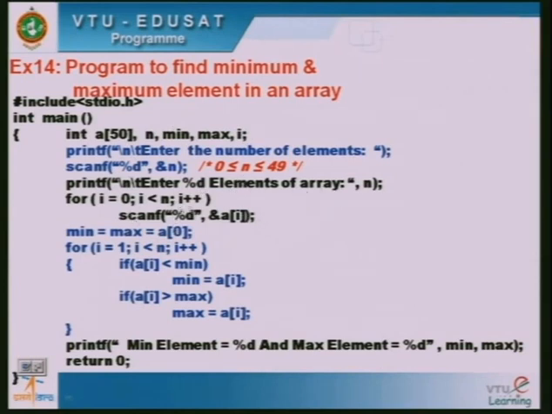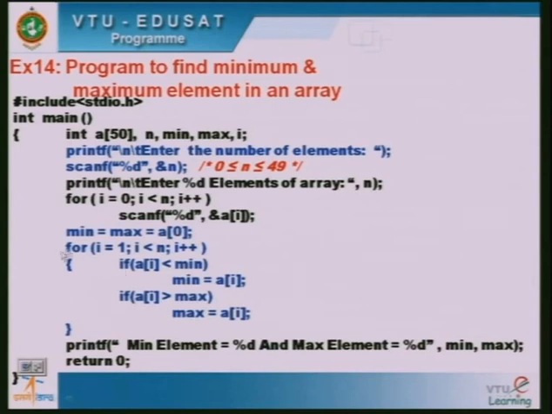Then I is equal to 0, I less than n, I plus plus, scanf of percentage d ampersand a of I. You will be reading all the n elements of an array. Then you assume that min is equal to max is equal to a of 0. Then for I is equal to 1 to n minus 1, you check the conditions: if a of I is lesser than the min value, min is equal to a of I. Similarly, if a of I is greater than the max value, then max is equal to a of I.